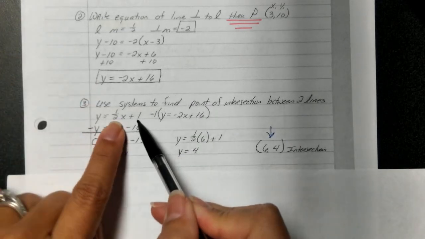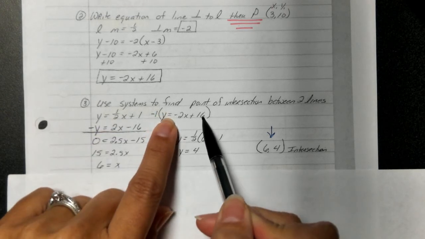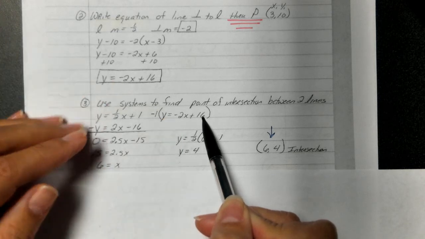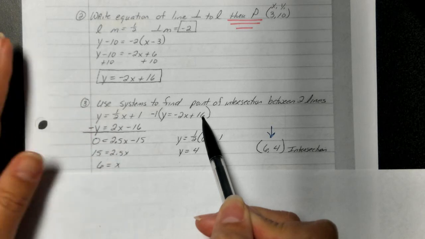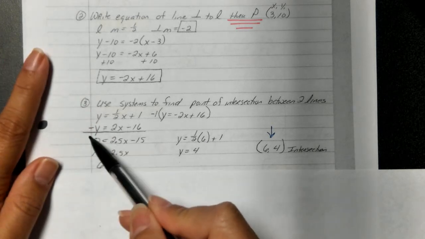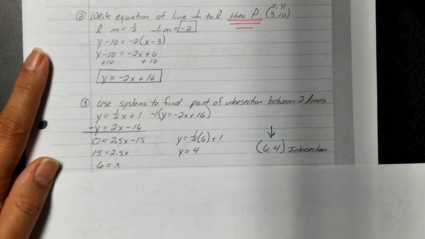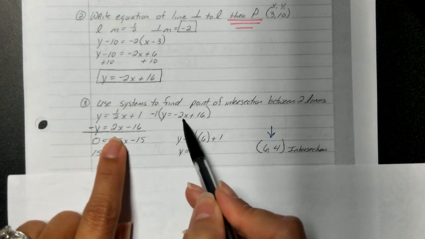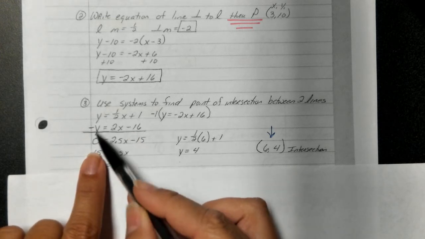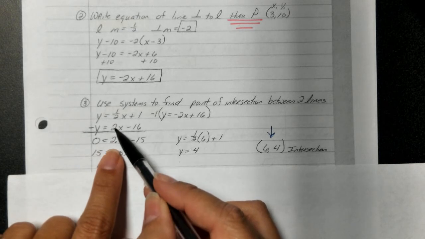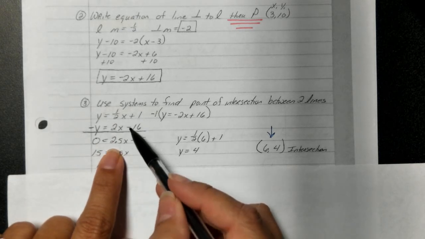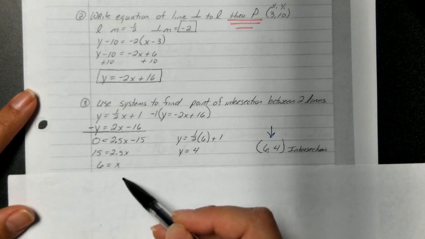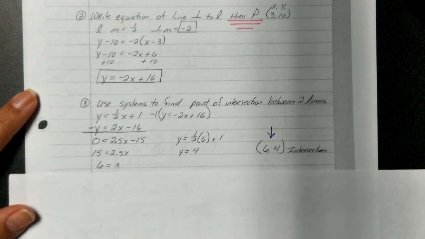So here was my first line, y = 1/2 x + 1. Here was my second line, y = -2x + 16. When you think about systems of equations, think elimination or substitution. We can very easily eliminate the y by just simply multiplying one of the equations by negative 1. So when you do that, it becomes negative y equals positive 2x minus 16. The y's cancel. 1/2 plus 2 is 2.5. 1 minus 16 is negative 15. Add the 15 to both sides, divide by 2.5, and we get x is 6.